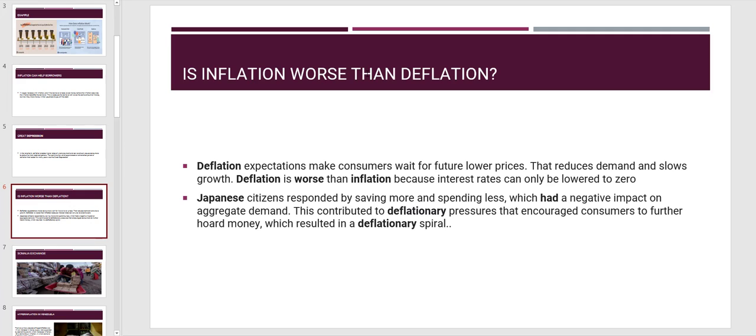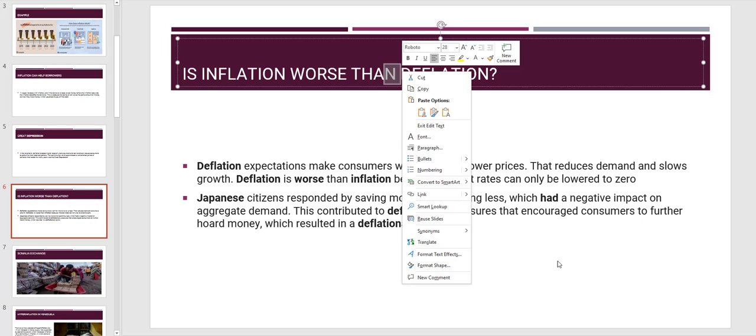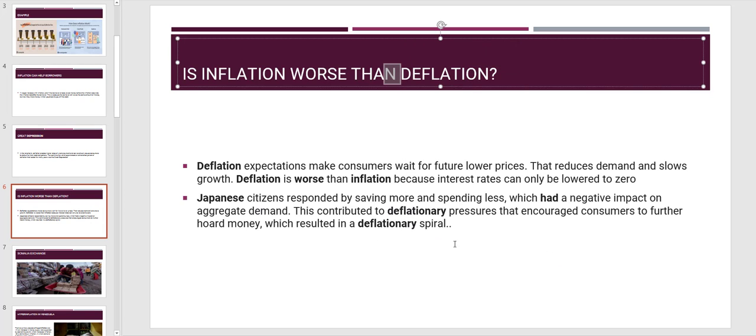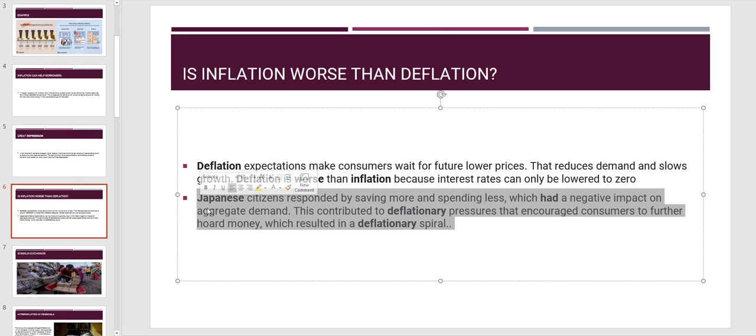Deflation is worse than inflation because the interest rate can only go as low as zero. An example is Japanese citizens responding by saving more money and spending less, which had a negative impact on aggregate demand. This contributed to deflationary pressure that encouraged consumers to further hoard money, which resulted in a deflationary spiral. It's a great example of deflation and inflation, and we have a live example from Japan as we speak.